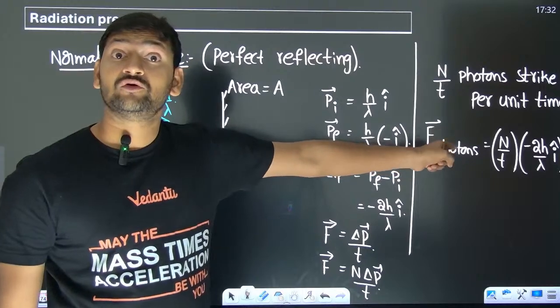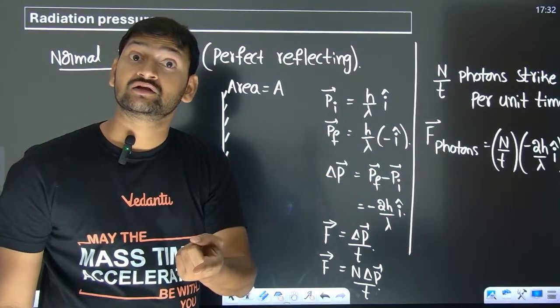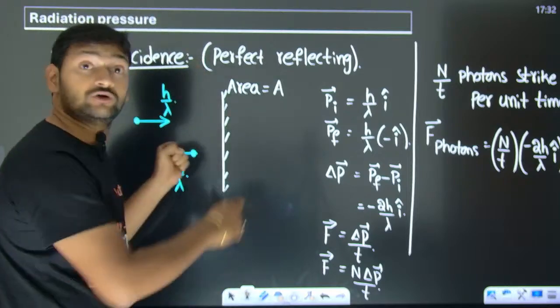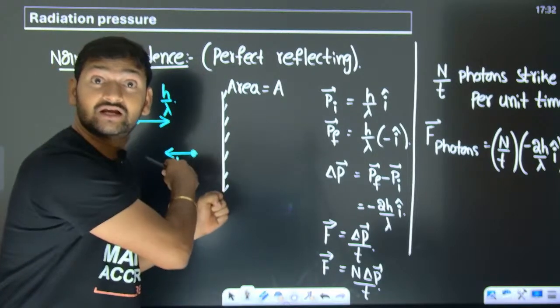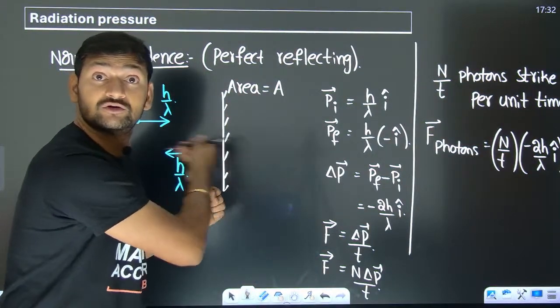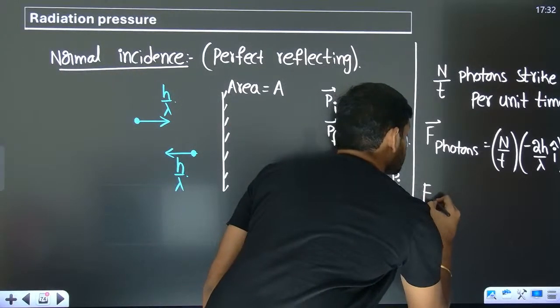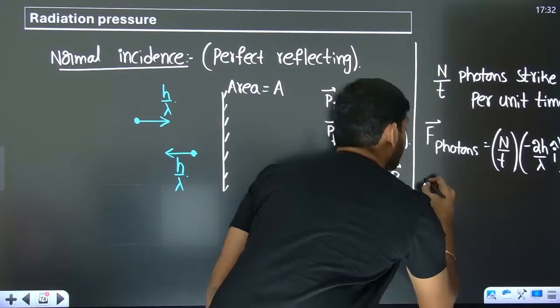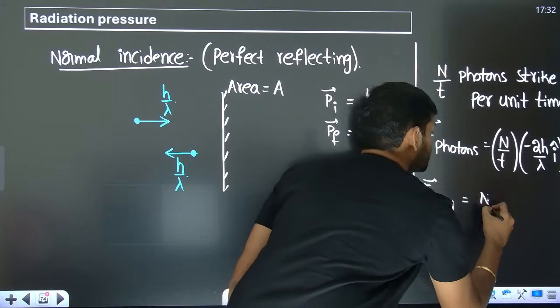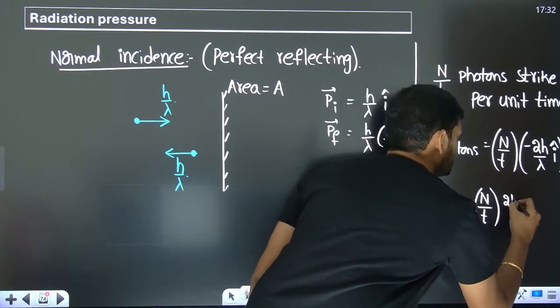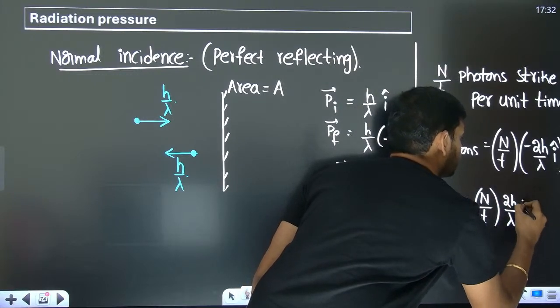This is the force that is acting on photons. For every action, there will be an equal and opposite reaction, or not. So if the photons are experiencing a force to the left side, then the wall will experience a force to the right side, or not. So what will be the force on the wall? Can I say the force on the wall is going to be exactly opposite, which is going to be N by T into 2h by lambda I cap?